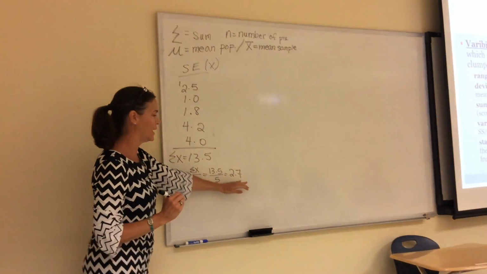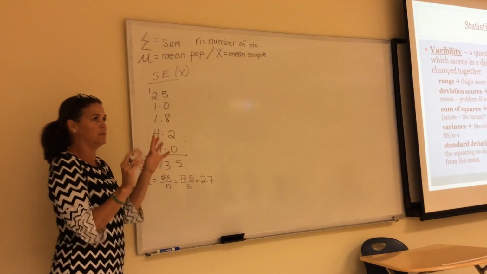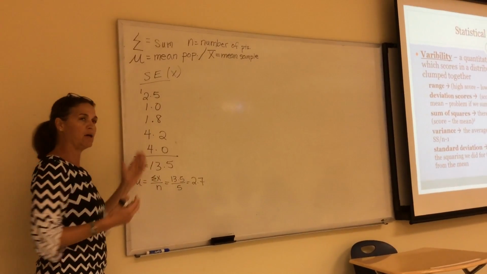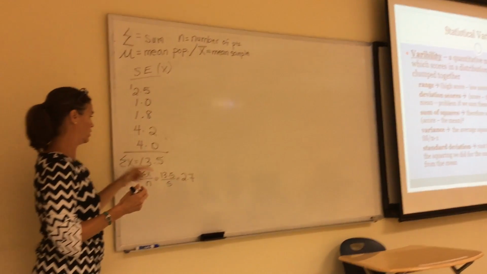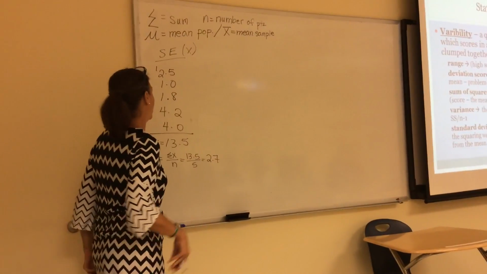Again, it's a lot of little symbols. All it is is an average. So don't get freaked out if you're one of those math people. You're just adding them all up and dividing by how many there were. And that is a mean. We'll talk more about means in chapter 5, I believe it is.